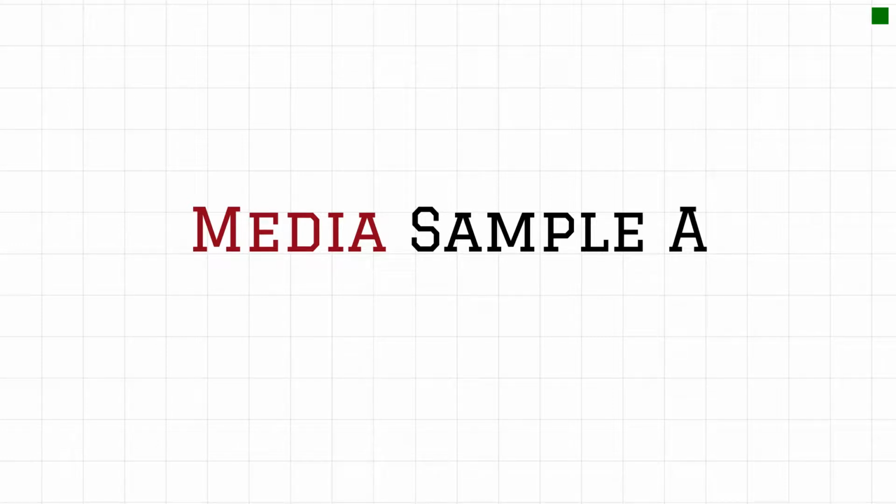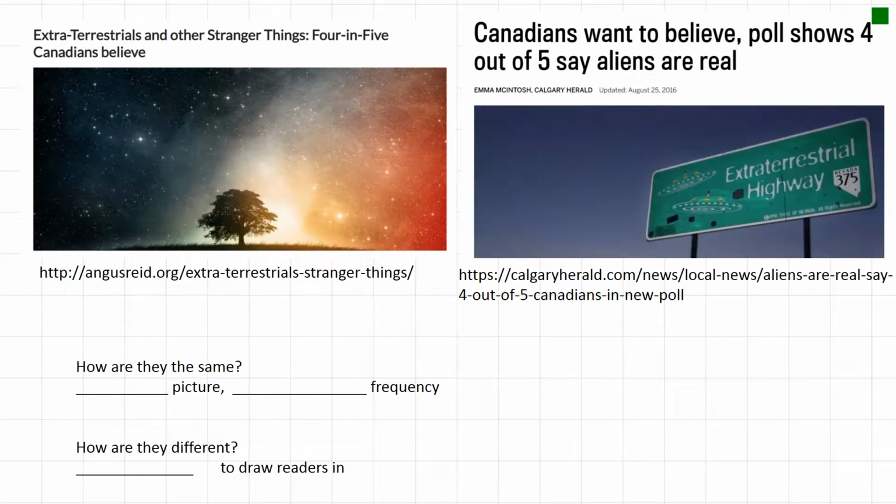So let's dive into an example and start analyzing and asking those tough questions. Let's take a look at how these headlines about the extraterrestrials play out. The one on the left is from a polling company. It's Angus Reid, and you're going to be doing a research project that takes a look at Angus Reid polls. So it's a polling company, and polling companies, their job is to take surveys and report on what they find.